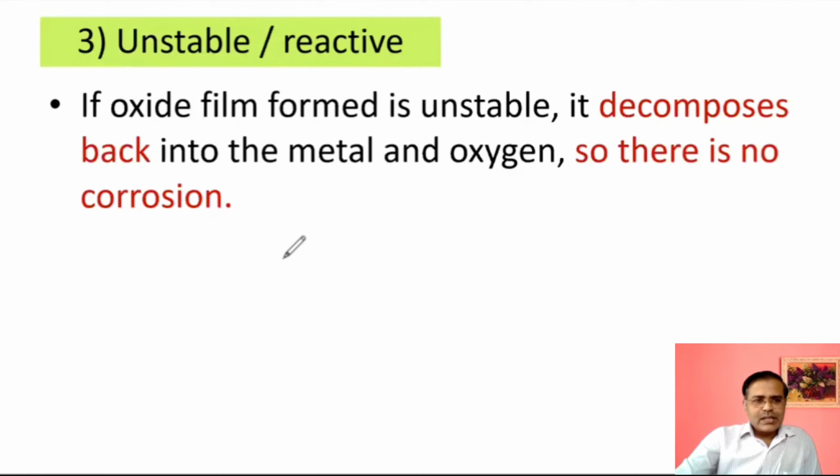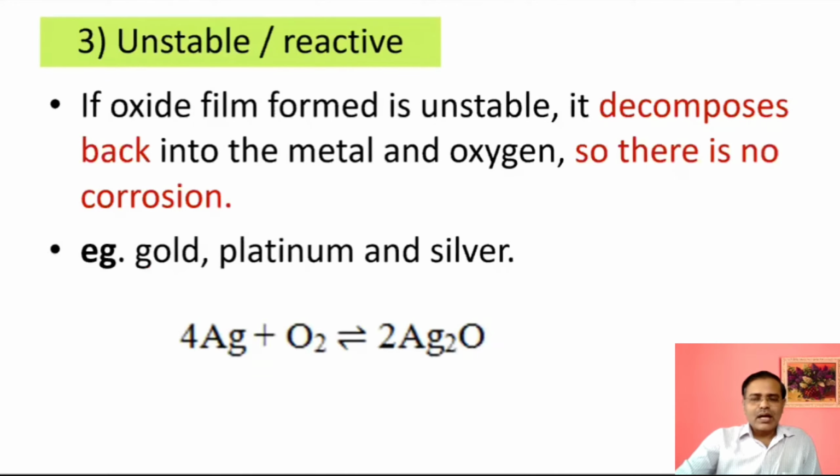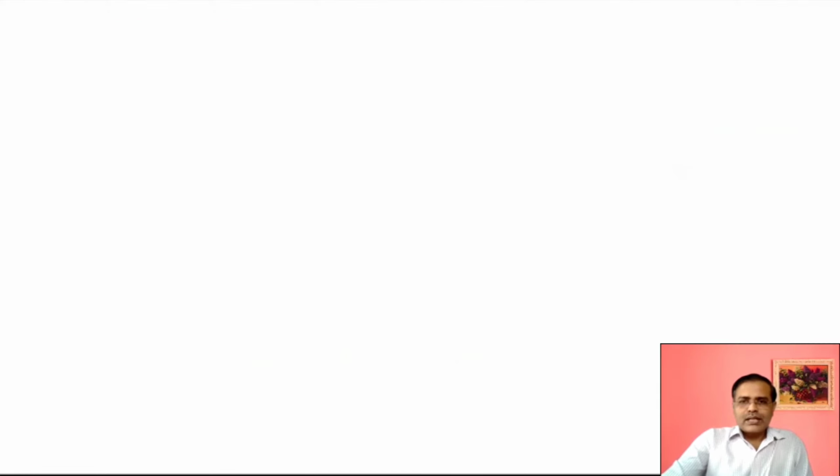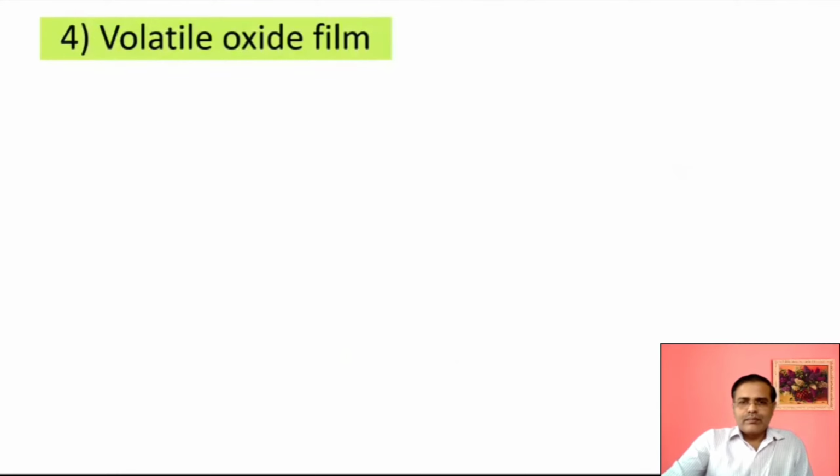And we can say if the oxide film is unstable, it decomposes back into metal and oxygen, and that's why there is no corrosion. Okay, and the examples for this are very easy to remember. Which examples? Gold, platinum, and silver are the examples for this type of metal oxide film. Okay, we'll remember it. Next is volatile metal oxide film.